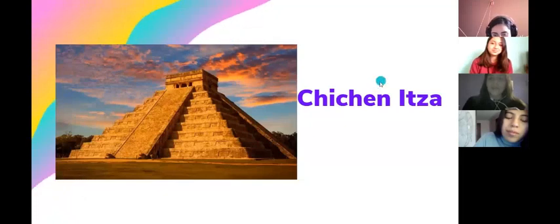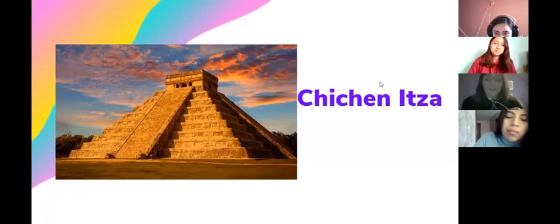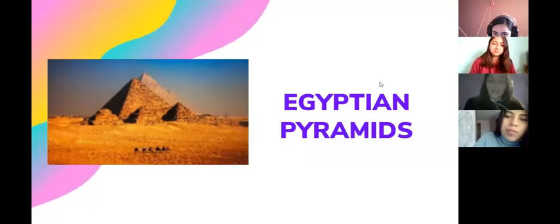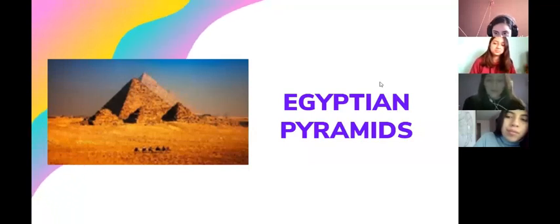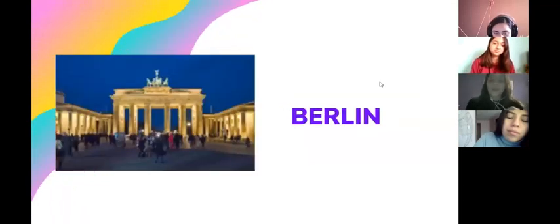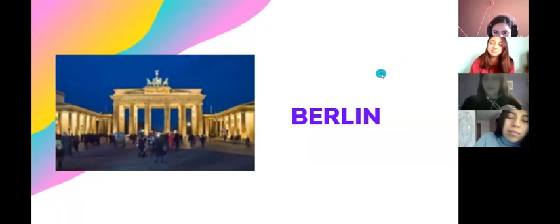Okay, the first is Chichen Itza. It's a rectangular temple which was used for different ceremonies. The second is Egyptian pyramids. There are royal crypts built for the pharaohs. The third is Berlin. German capital dates from the 13th century.